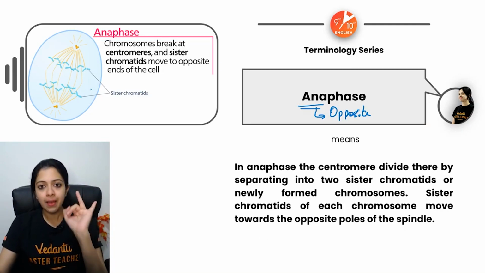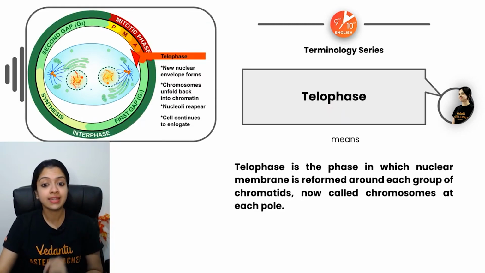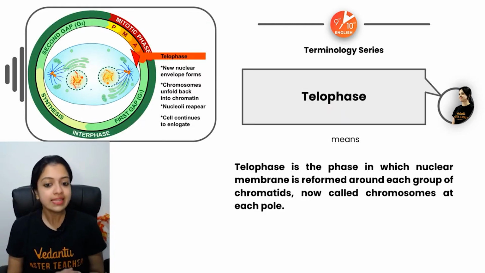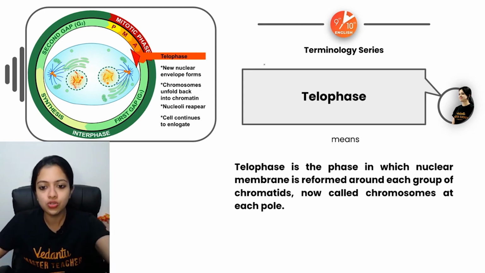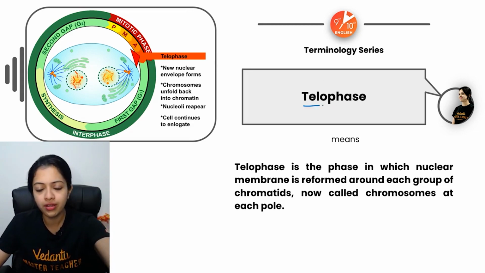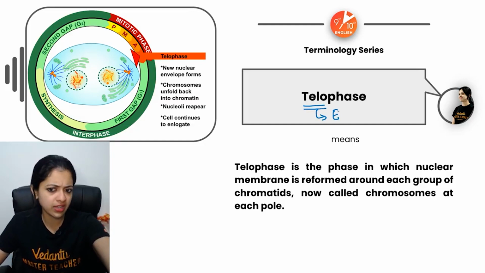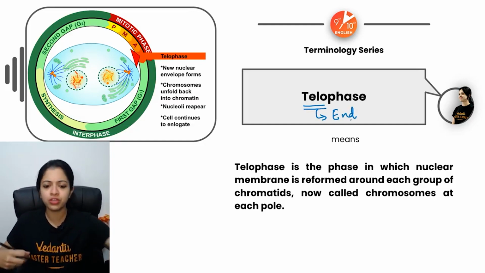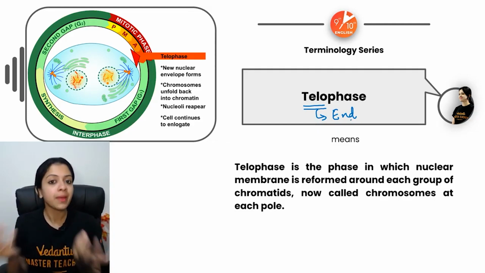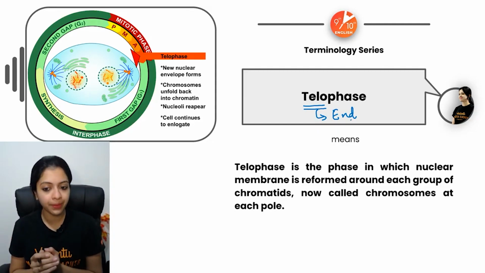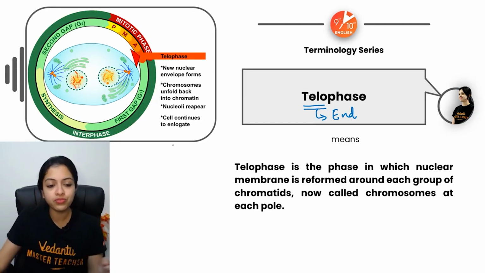So prophase, metaphase, anaphase, and now comes telophase. Telo means end, or the end phase. Telo is end or finishing phase, end phase, however you want to remember it. This is the phase wherein the nuclear membrane and nucleolus begin to reappear around each group of sister chromatids.